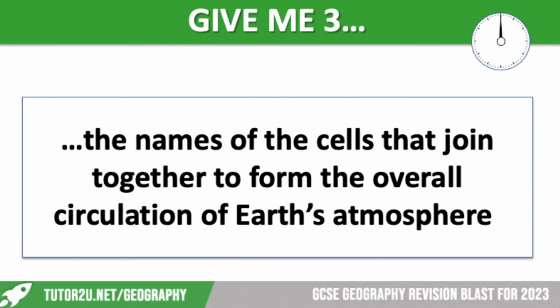Right, we're going to move on, and this time we have got 30 seconds. In that 30 seconds, I would like you to give me the name of the 3 cells that join together to form the overall circulation of the Earth's atmosphere. This is a tricky topic, but hopefully you have remembered the name of the 3 cells.